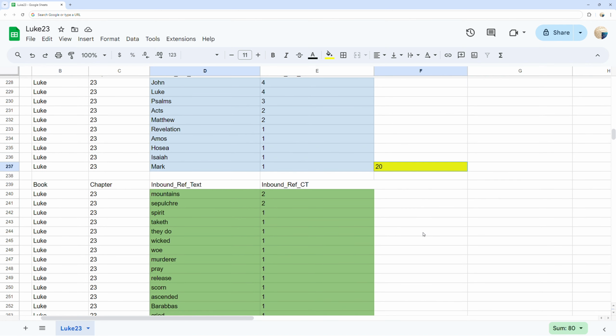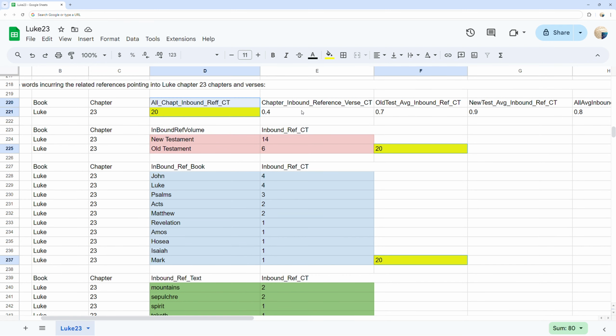as well as the counts per each verse in Luke chapter 23 and the average inbound reference per verse at 0.4 per verse, and the per verse rates for the Old Testament, New Testament, and both to the right for comparison.